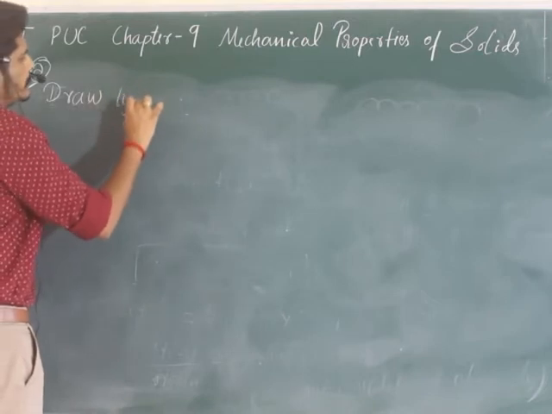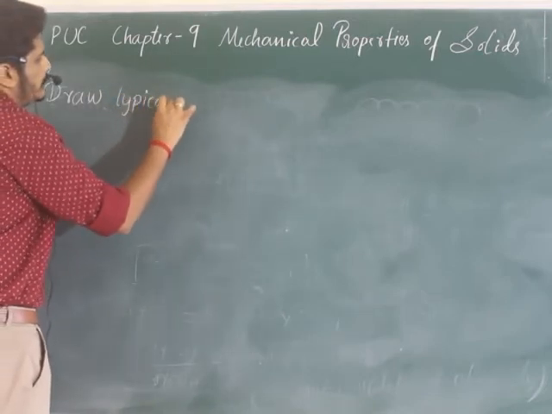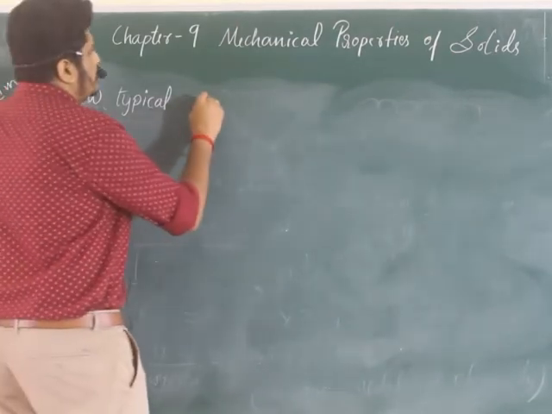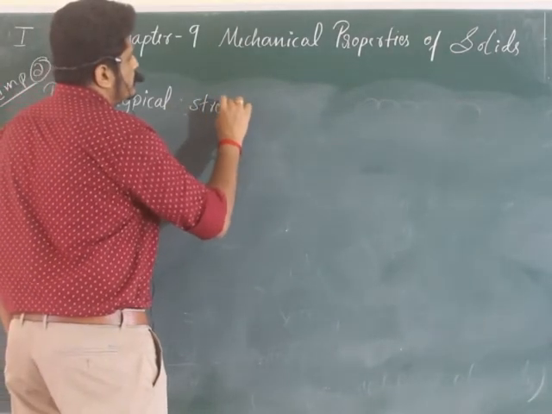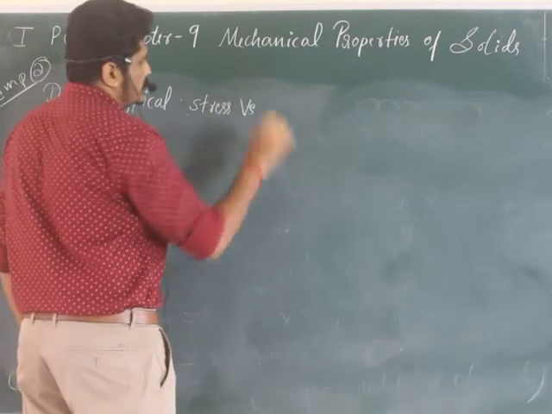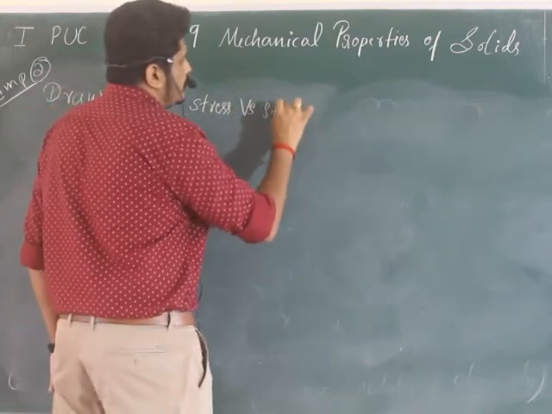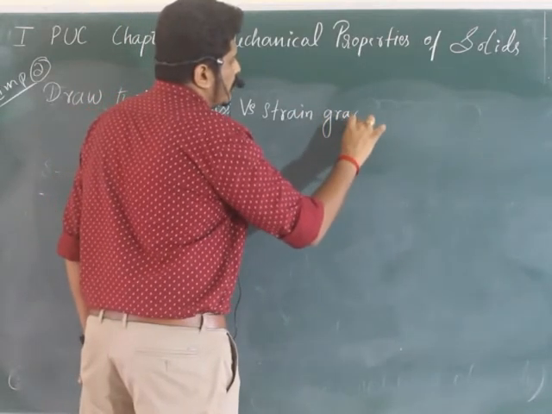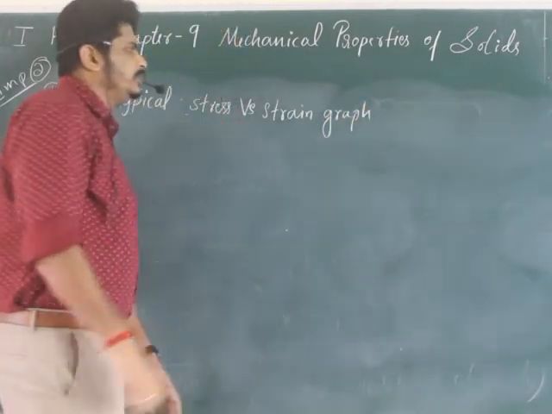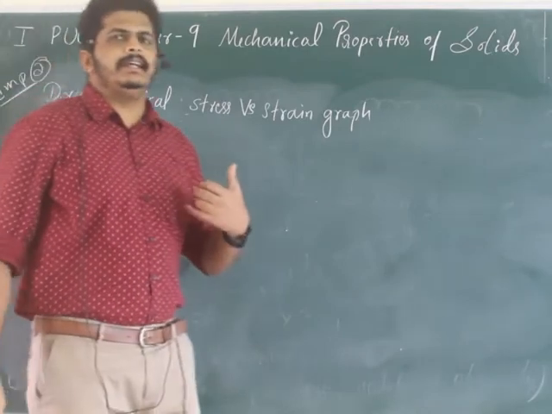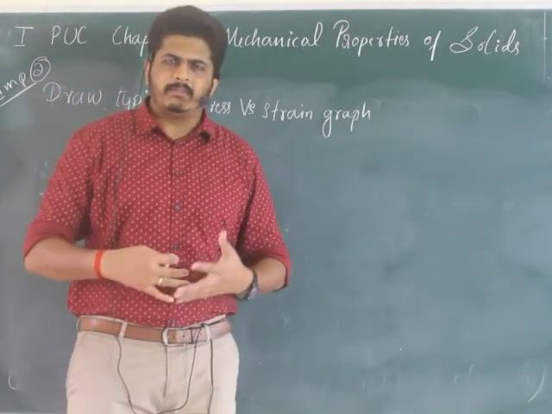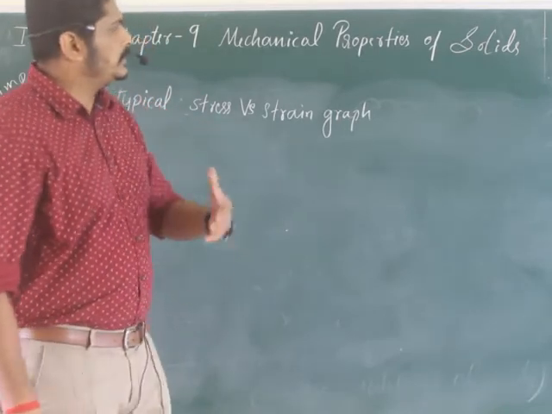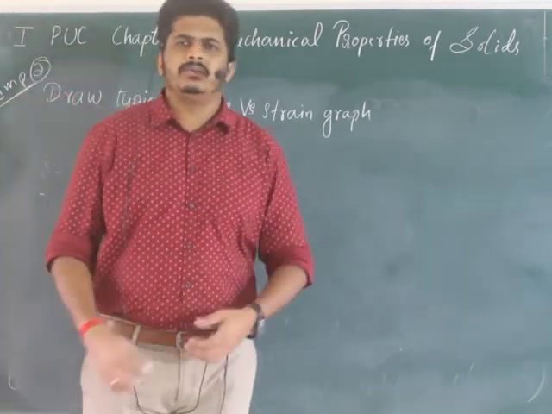Draw a typical stress versus strain graph. When scientists started studying the property and behavior of solids, they came across concepts like stress and strain.